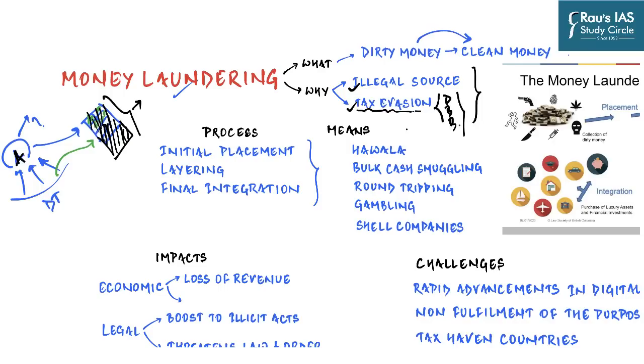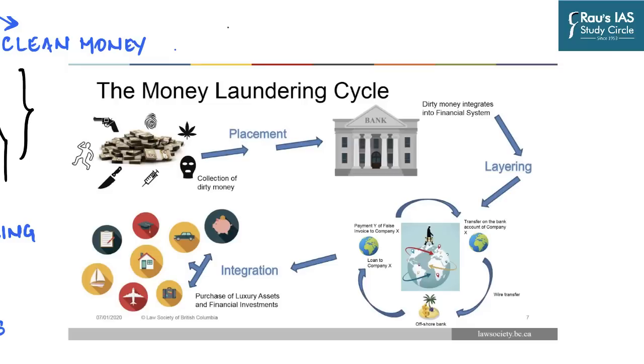Now the obvious question is how money laundering is done, and from the perspective of the civil services examination, it is important to have a brief idea about the three stages adopted in money laundering, and they are known as initial placement, then layering, and then final integration. Now in order to better understand these three steps, let us take this example through a diagram.